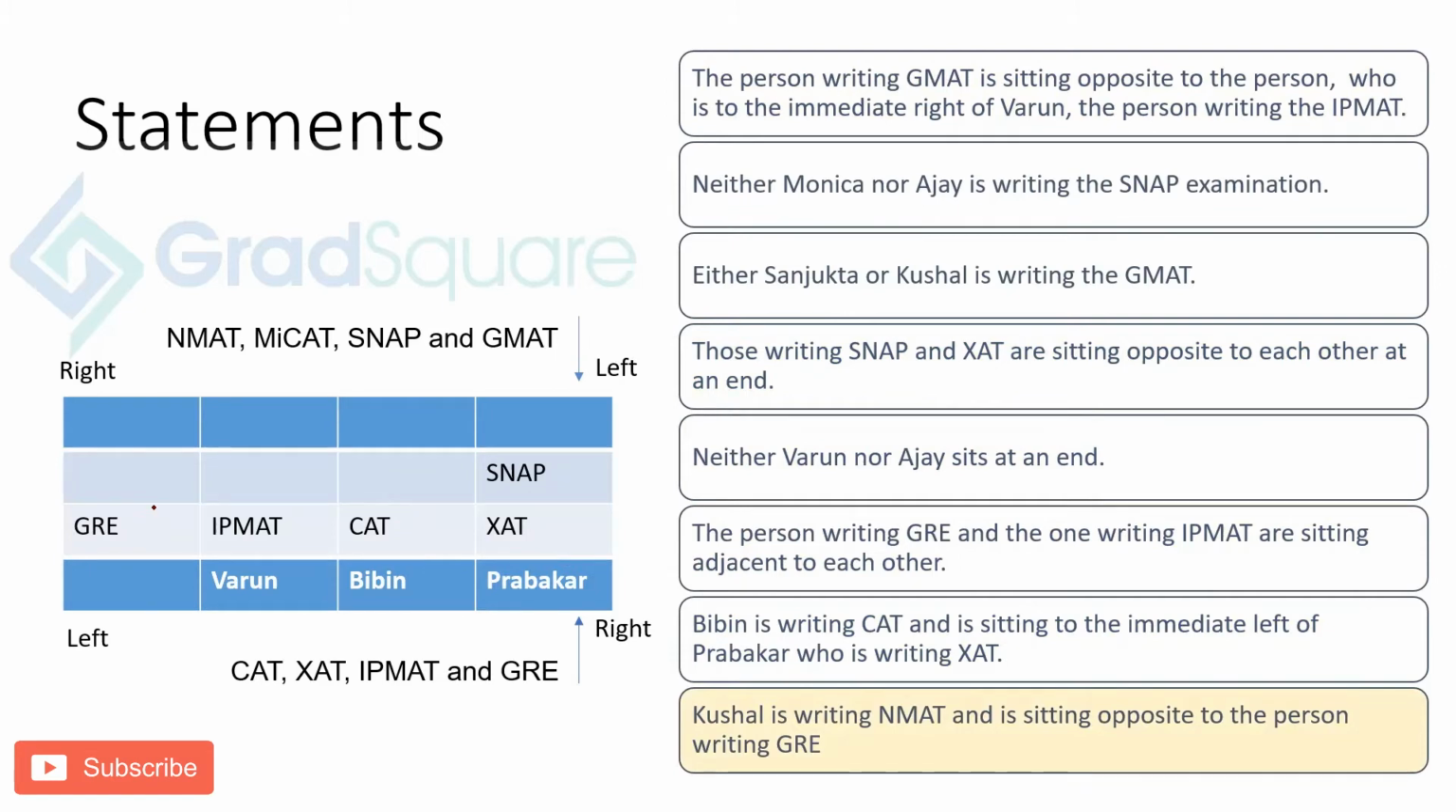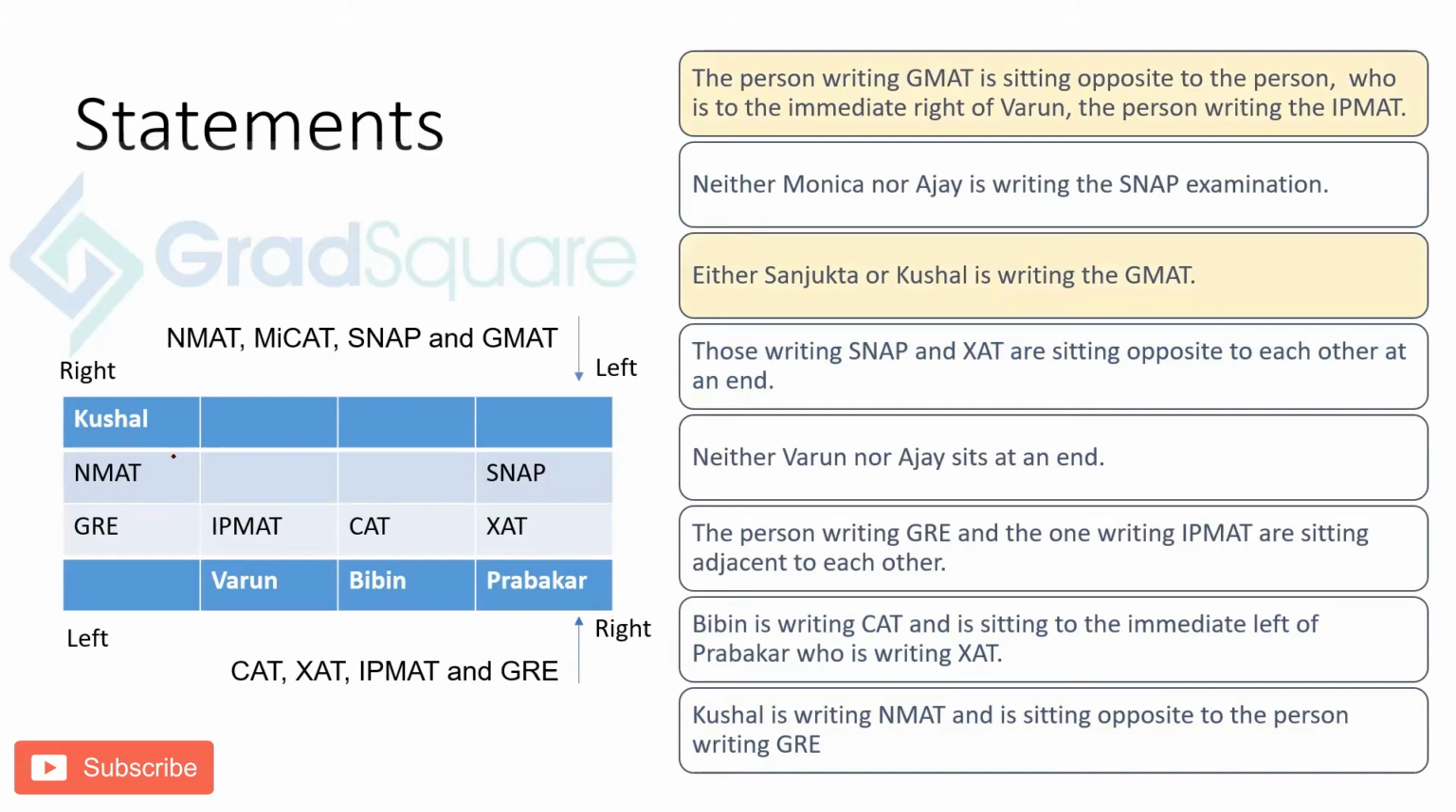Kushal is writing NMAT and sitting opposite to the person writing GRE. So now Kushal is here and he is writing the NMAT exam. Either Sanjukta or Kushal is writing GMAT. Now we know it's not Kushal who is writing the GMAT because Kushal is already writing NMAT. So that means Sanjukta is writing the GMAT examination.